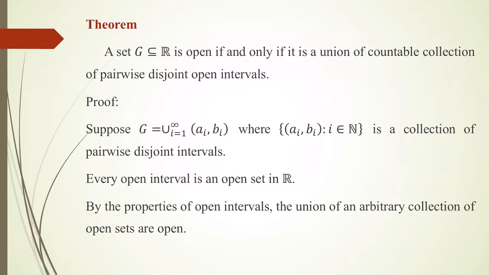And we have studied properties of open sets, and one property says that the union of an arbitrary collection of open sets is open. You take as many open sets, but their union will always be an open set. So here G is a union of open sets, so that G will be open. So one part is okay. That means you take any union of a countable collection of pairwise disjoint open intervals, it will be open, no doubt.